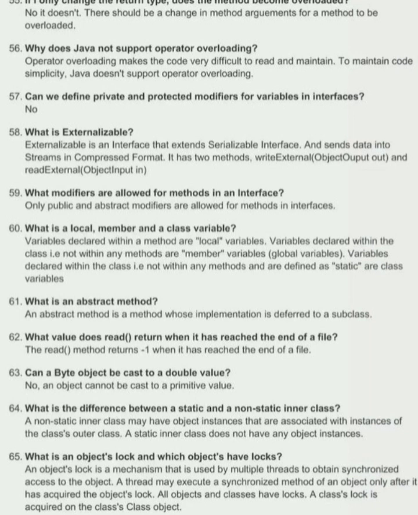65. What is an object's lock, and which objects have locks? An object's lock is a mechanism that is used by multiple threads to obtain synchronized access to the object. A thread may execute a synchronized method of an object only after it has acquired the object's lock. All objects and classes have locks. A class's lock is acquired on the class's class object.